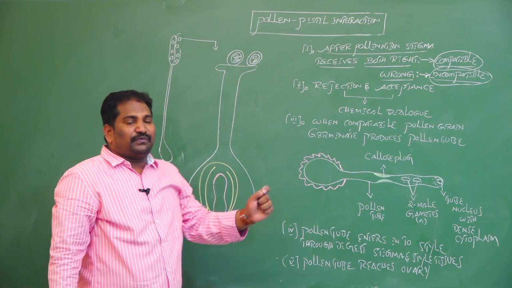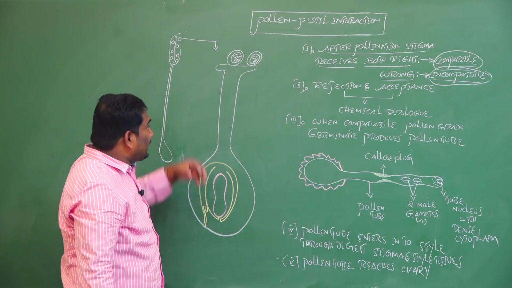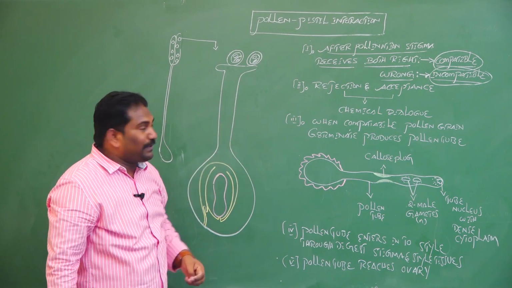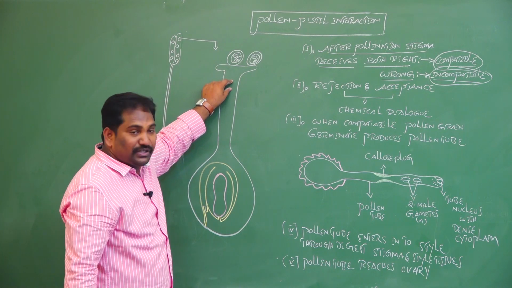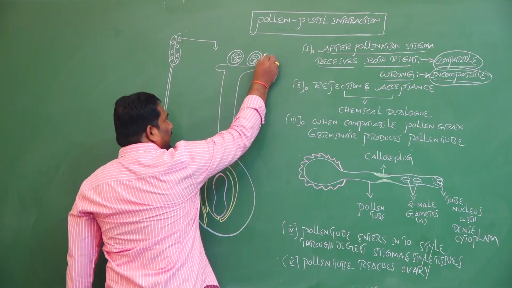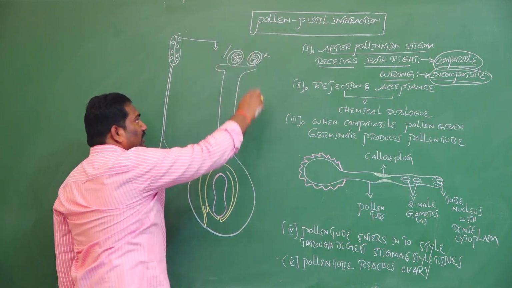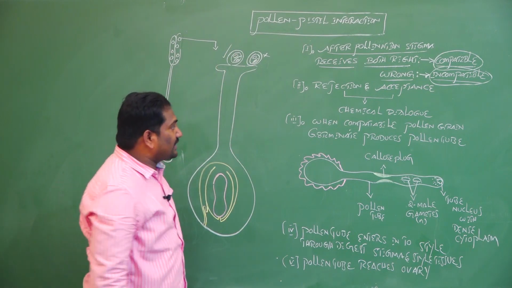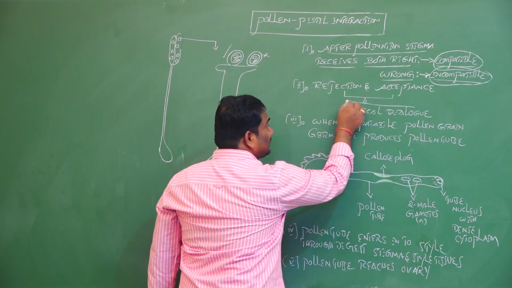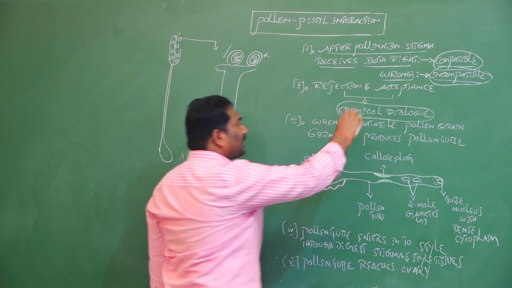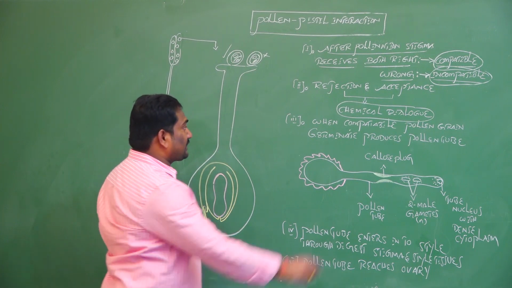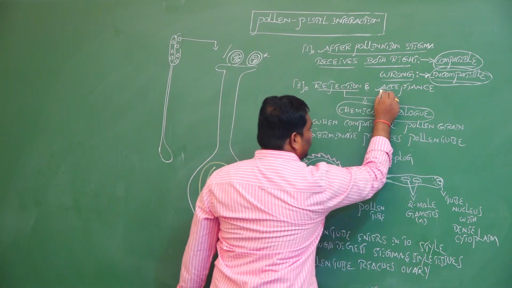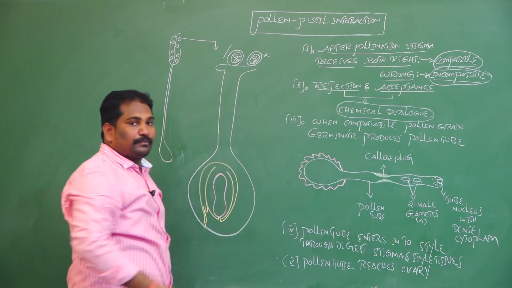Generally, according to self-incompatibility, a chemical dialogue happens between the pollen grains and the stigma of the pistil. The wrong pollen grain is rejected and the right pollen grain is accepted. This is called chemical dialogue, the process of rejection and acceptance.